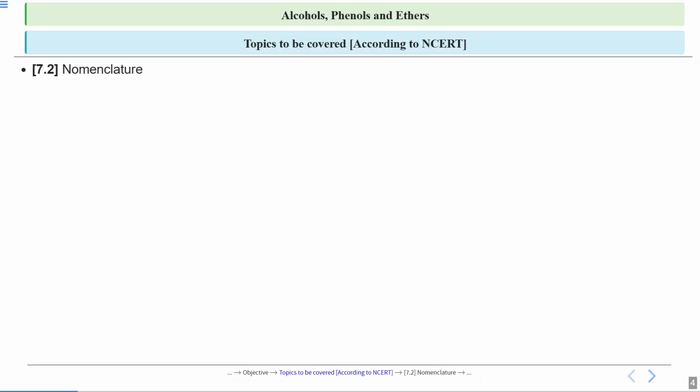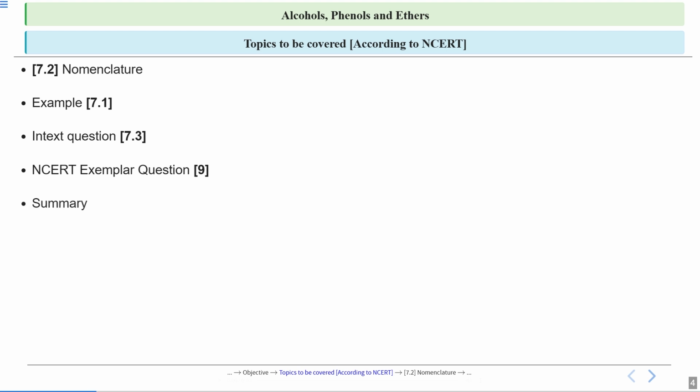For your reference, I have also mapped the NCERT sections that we will cover today. So today we'll cover section 7.2, that is nomenclature. We'll cover example 7.1 and we will solve the in-text question 7.3. And for your better understanding, we'll also solve one NCERT exemplar question, that is question 9. And then we are going to summarize whatever we study in today's lecture.